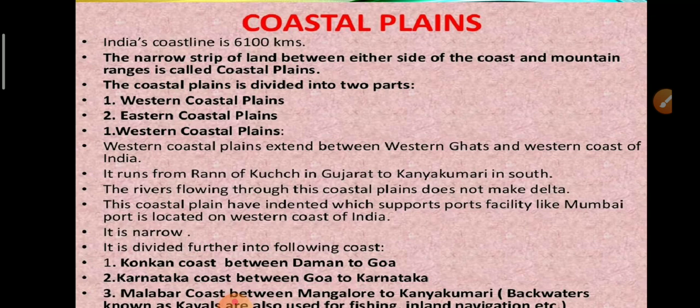The rivers flowing through this coastal plains do not make delta. These coastal plains have inlets which support port facilities, like Mumbai port is located on western coast of India. This coast is further divided into following coasts: Konkan coast, Karnataka coast, Malabar coast.